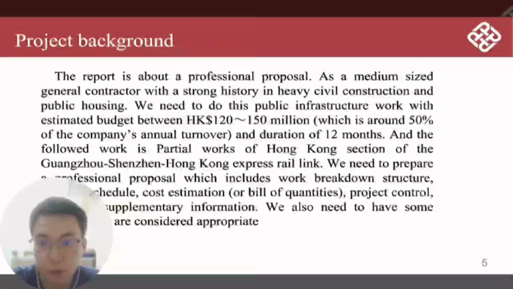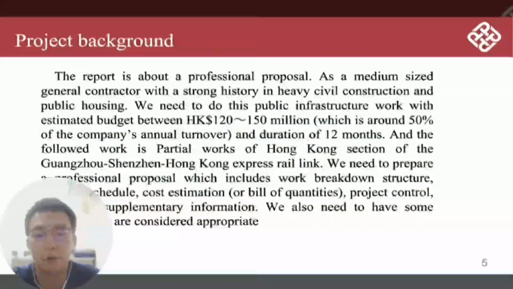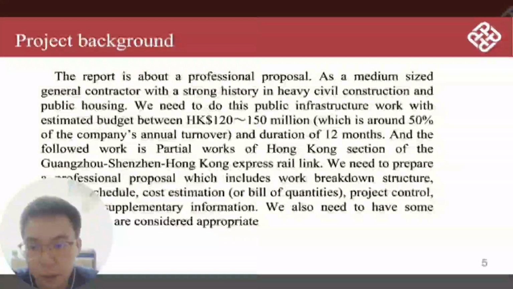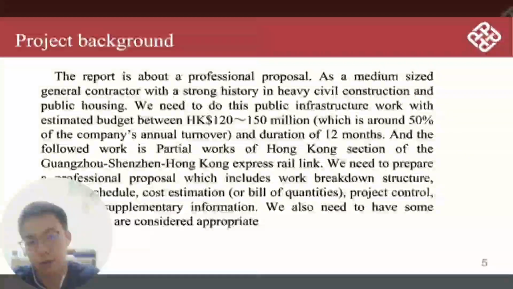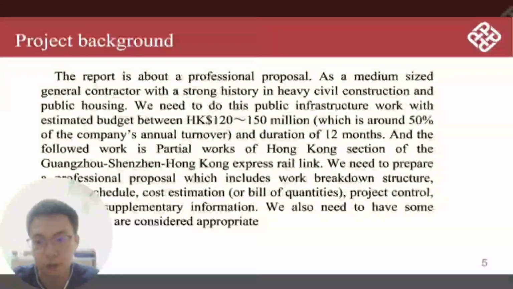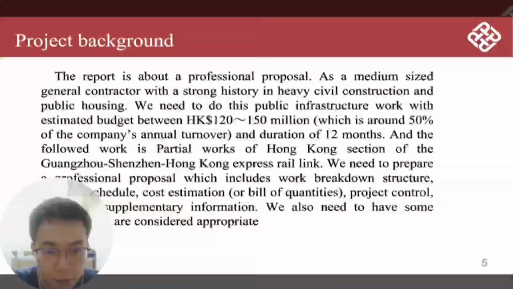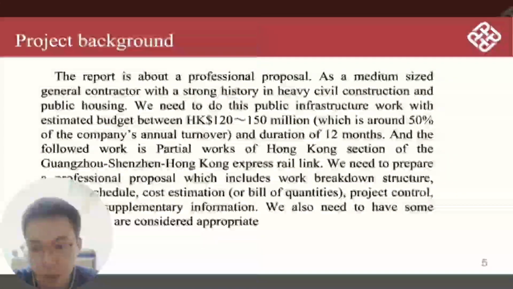Yes, the report is about a professional proposal. We need to do the public infrastructure work with an estimated budget between Hong Kong dollars 120 to 150 million. We need to prepare a professional proposal which includes a work breakdown structure, detailed schedule, cost estimation, project control, and other supplementary information. We also need to have some analysis that is considered appropriate.